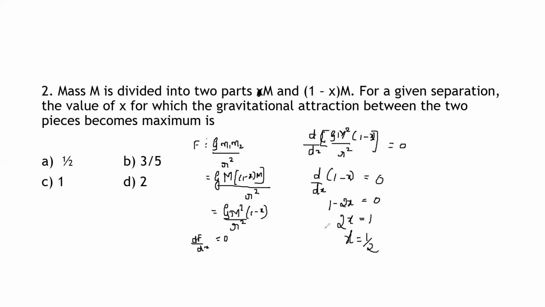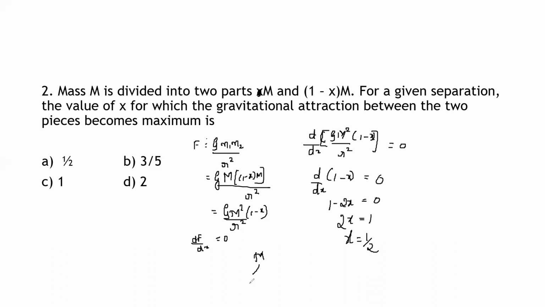So what is the question? When the mass M is divided into two parts, x into M and 1 minus x into M, for a given separation, the value of x for which the gravitational attraction between the two pieces becomes maximum is x equal to 1 by 2. When x is 1 by 2, the gravitational force between the two pieces becomes maximum.